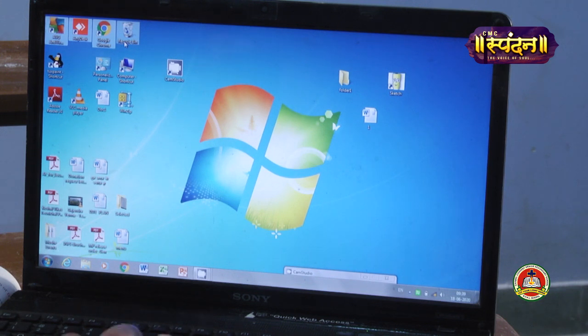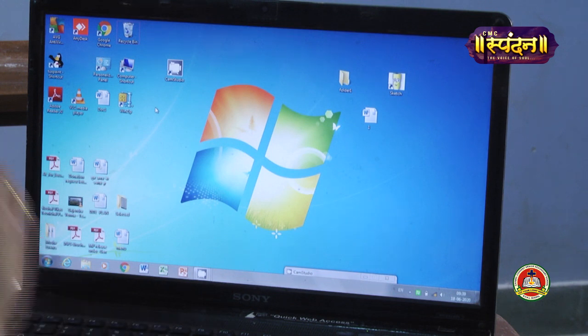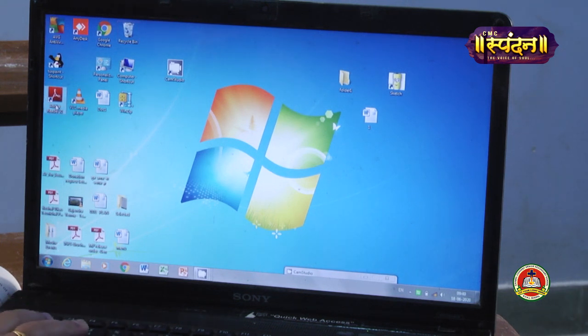Again I am showing what I have done. If you want to select all 4 adjacent icons or all 10 adjacent icons together, click on the first one, press the shift key, move the mouse and select the last one. So like this you can select adjacent icons.